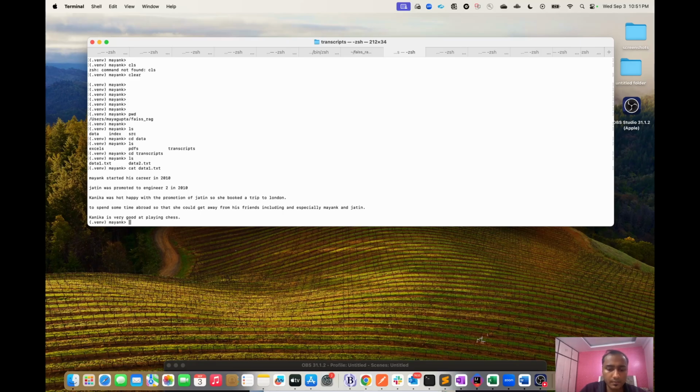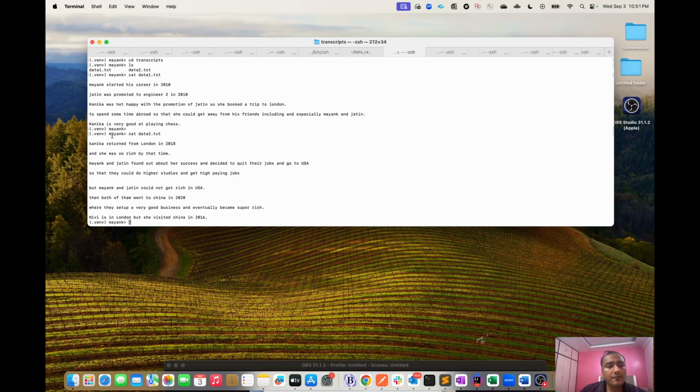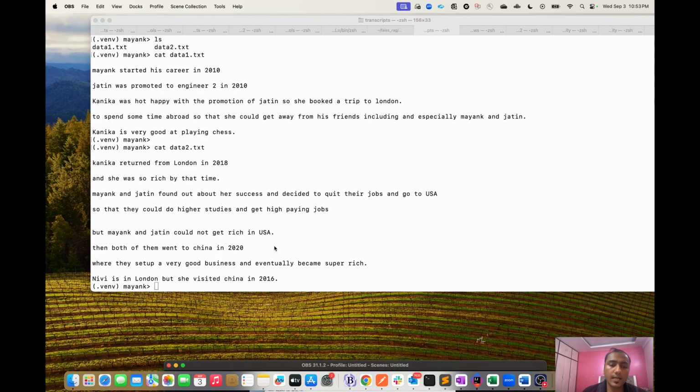So the second file also has... Let me increase the size of the Mac terminal.